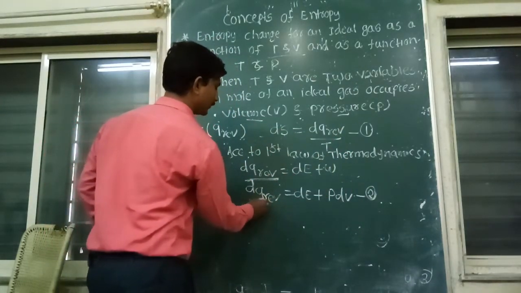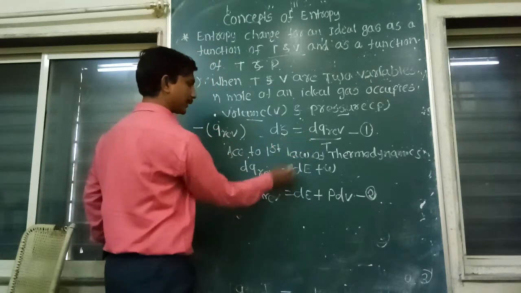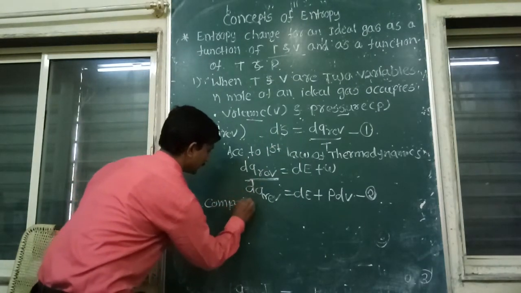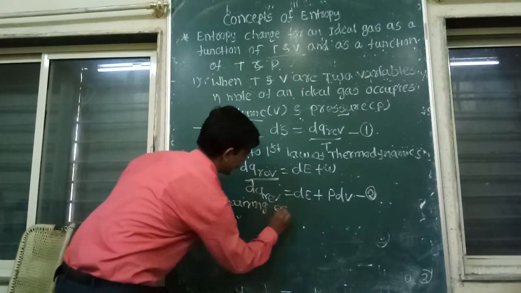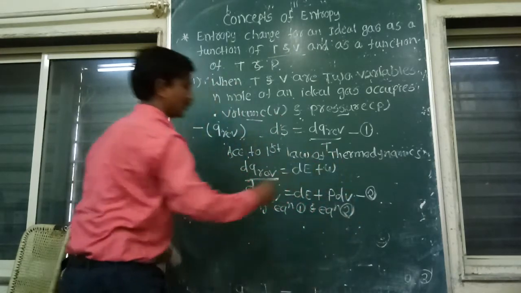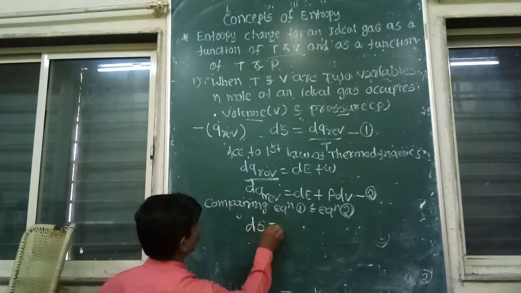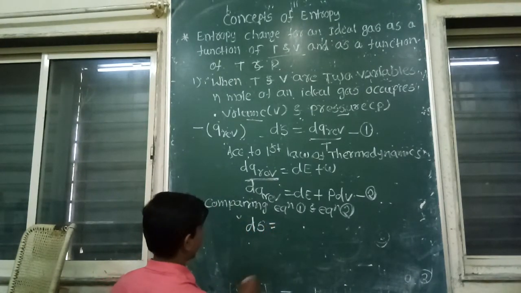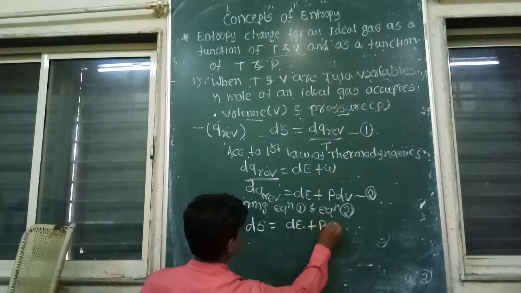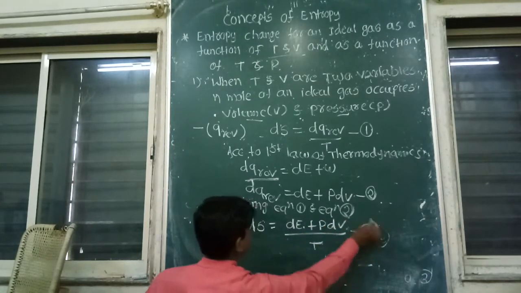Comparing equation 1 and equation 2, we will get dS is equal to dE plus P dV divided by T. This is equation 3.